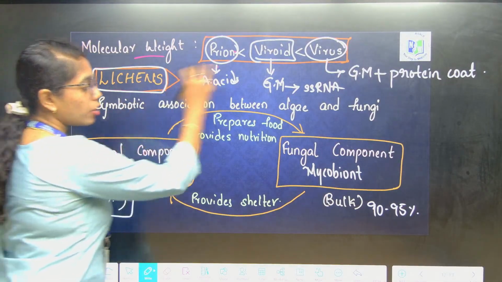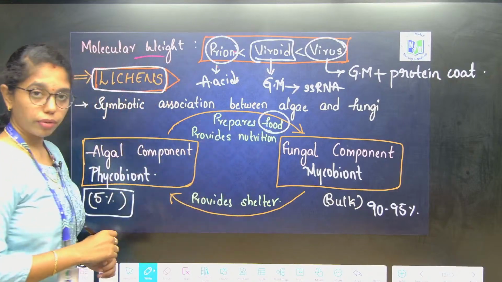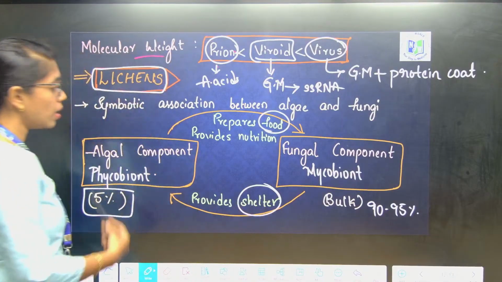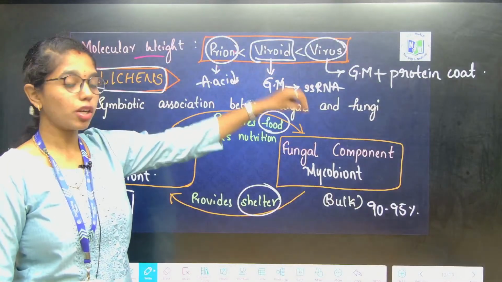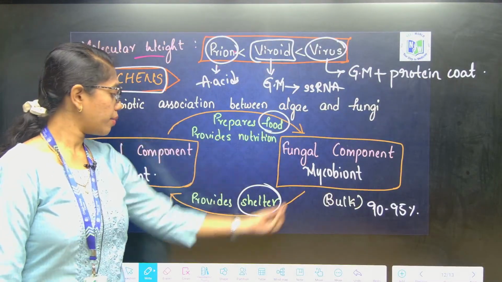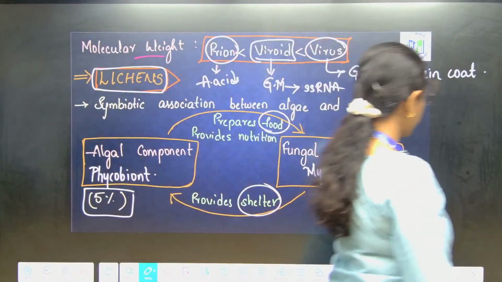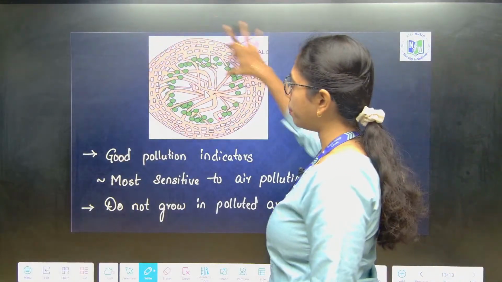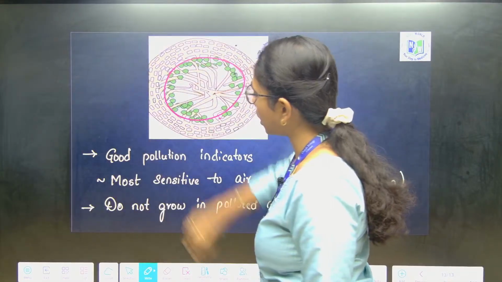Algae will prepare the complete food and nutrition for the fungi, and fungi will provide shelter to algae. Got it? Algae provides food or nourishment to fungi, fungi provides shelter to algae. And these lichens are sensitive to pollution. This will be the association. See, this is the complete association of fungi in which you can see a very small percentage of algae.